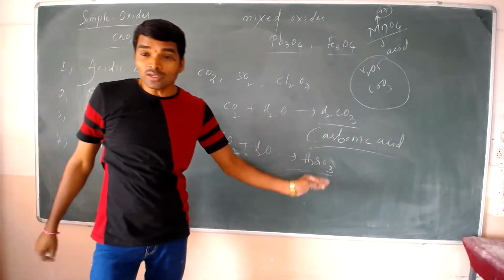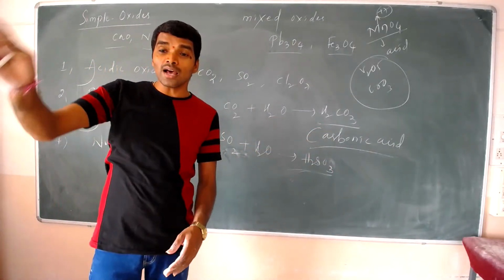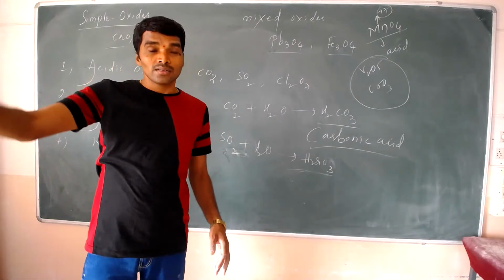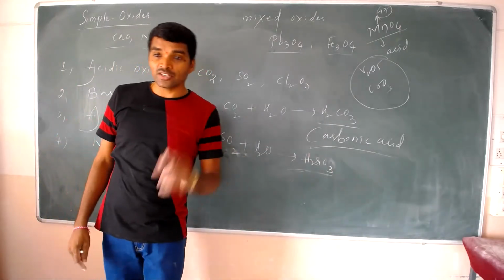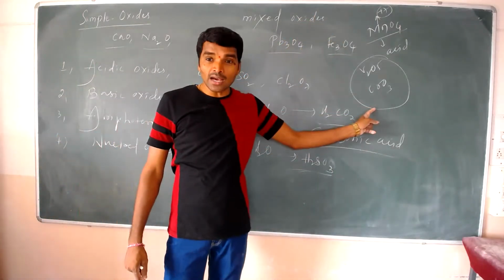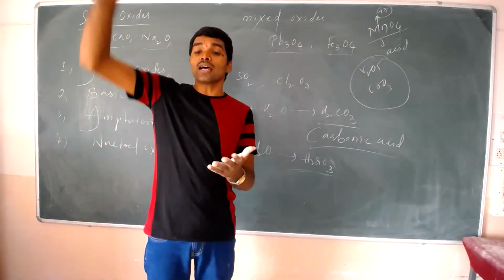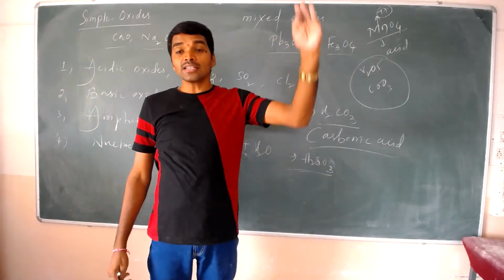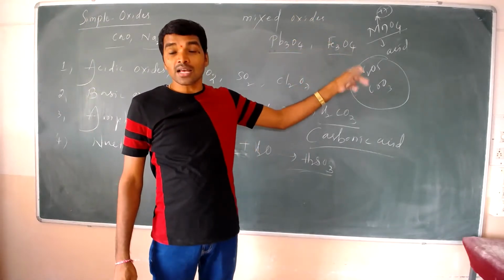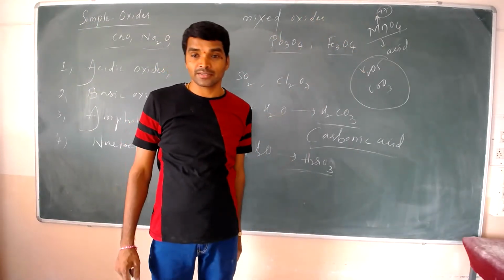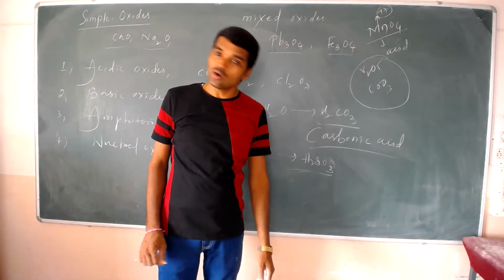The general rule is that metal oxides are basic in nature, but here these metal oxides are acidic because of the highest oxidation state. That is the point to remember.